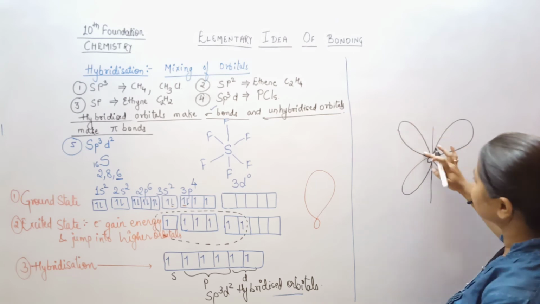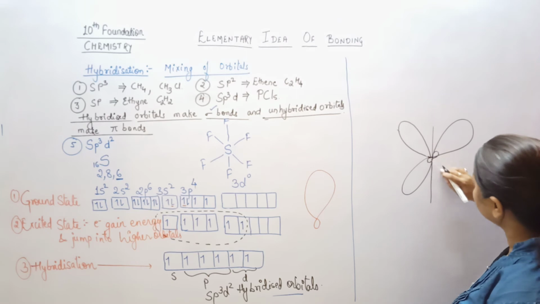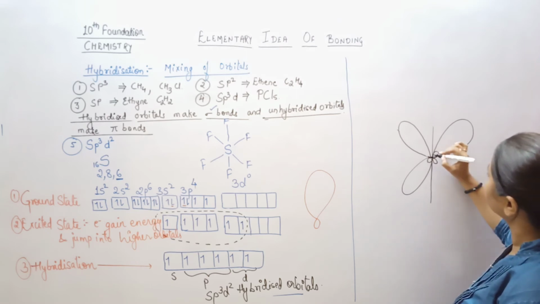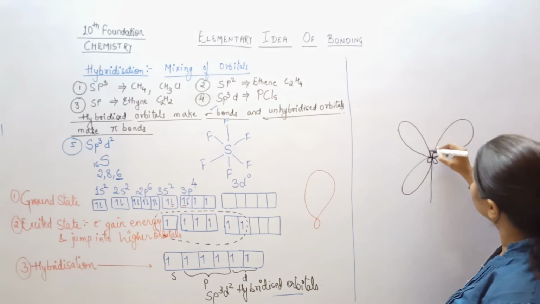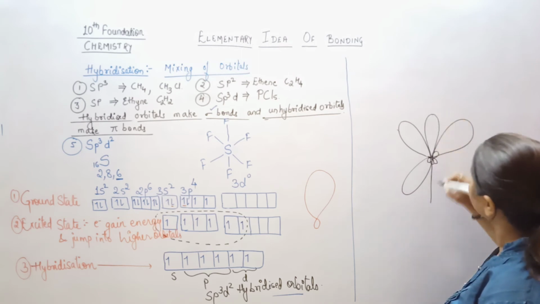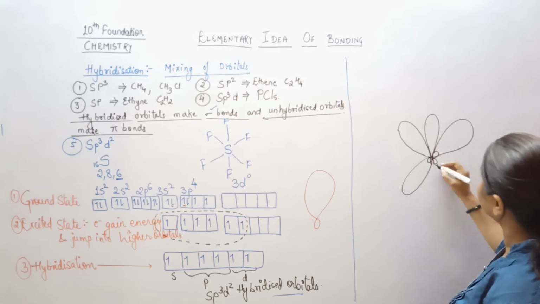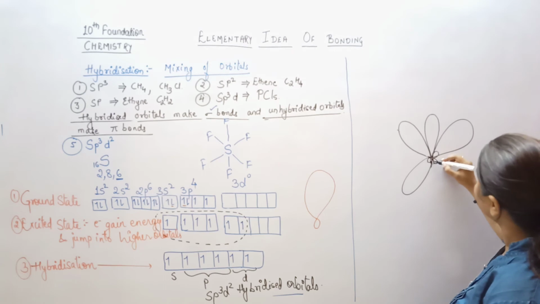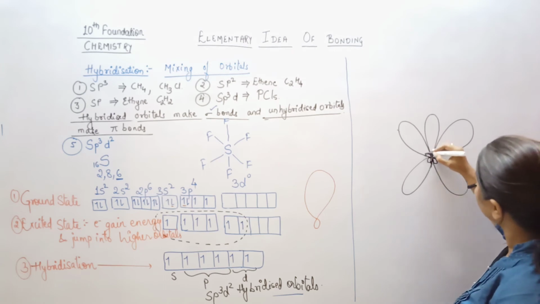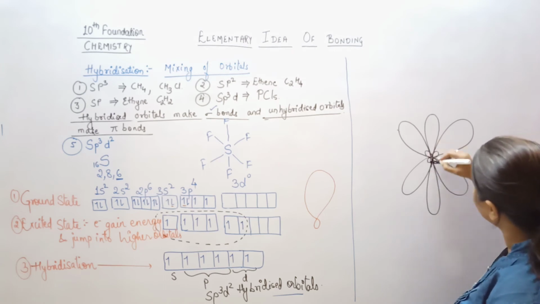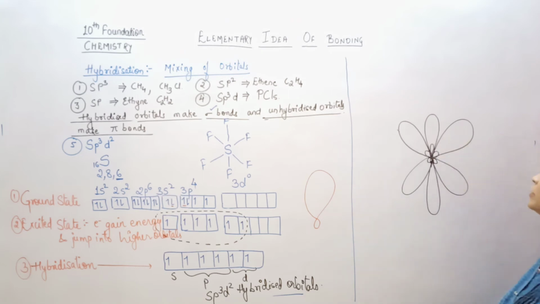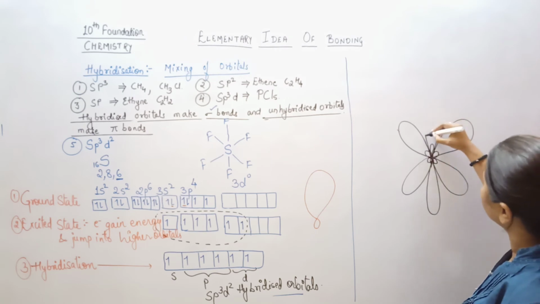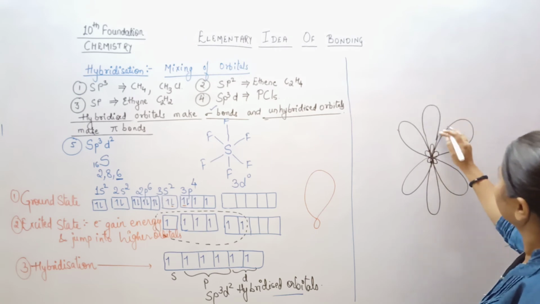We need to just make 6 orbitals, right? So just make that much only. I made this one too. Then we erase this and make an orbital on this one as well, and erase this one too. We need to make this orbital also and this orbital also, okay? So these are the orbitals of S. Total 6 orbitals of S.